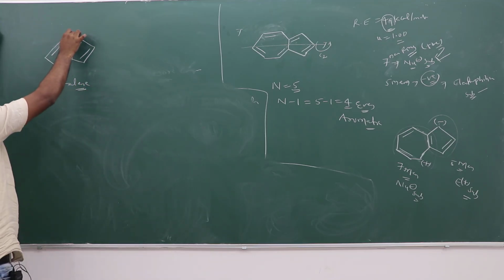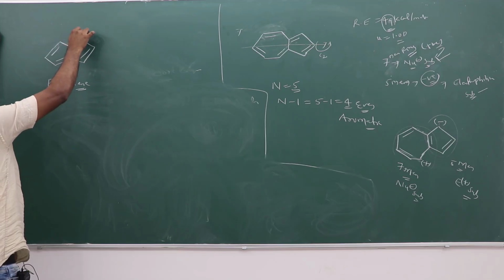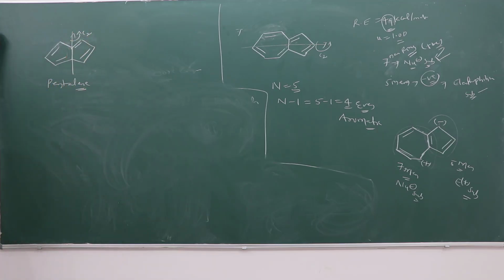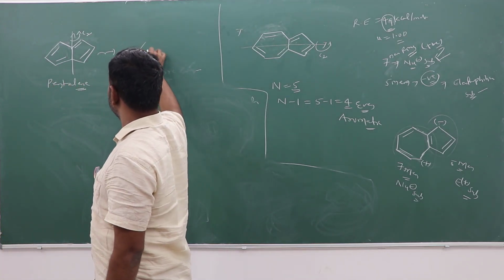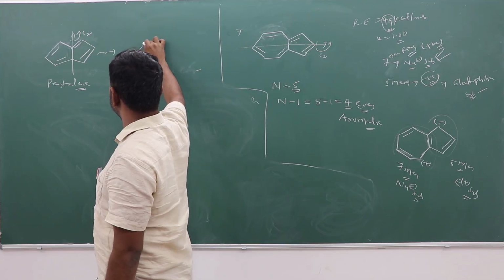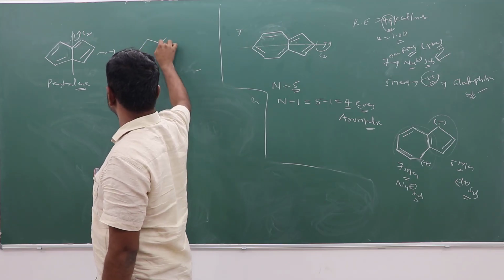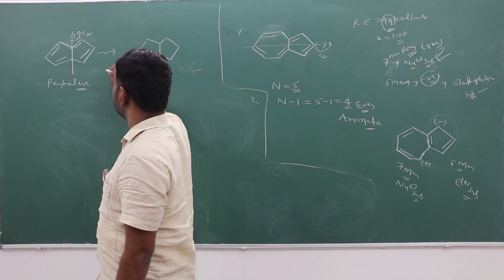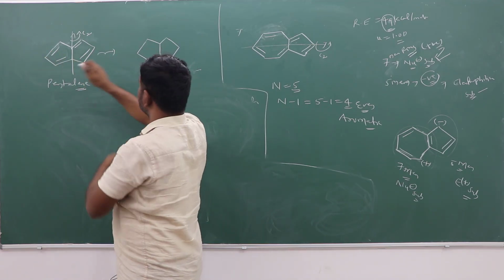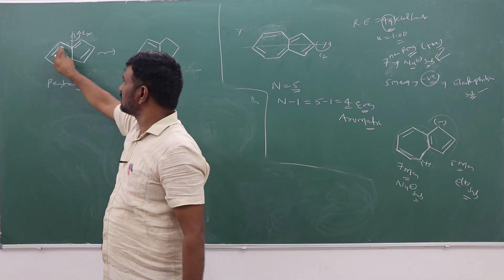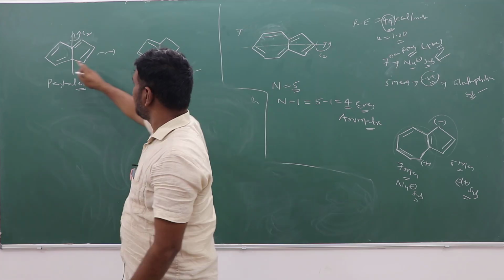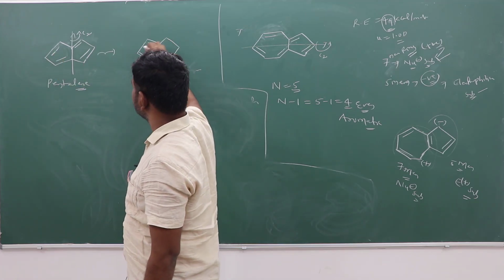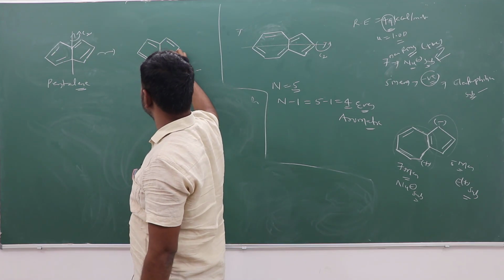If you select the C2 axis and rotation takes place, it produces a new structure. This double bond position goes to this position, and these two are also exchanged.